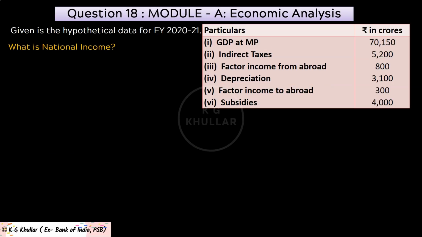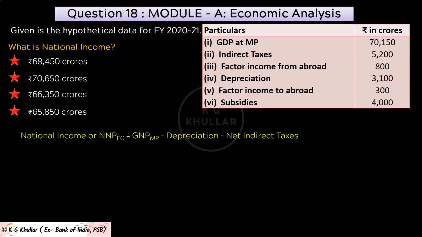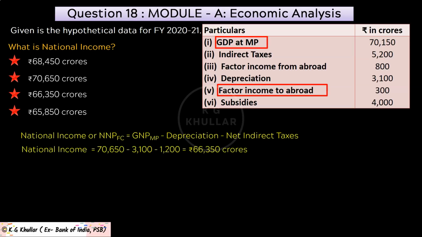Friends, finally we have reached the last question of this case study, and the question goes like this. What is national income? And the options given are these. Friends, please recall national income equals GNP at market price minus depreciation minus net indirect taxes. Now we have found all these in previous questions. So national income equals 70,650 crores minus 3,100 minus 1,200 equals rupees 66,350 crores. Thus the correct option for the given question is option C.